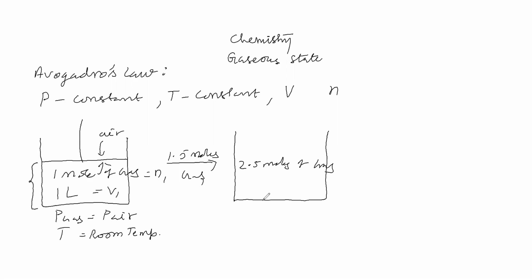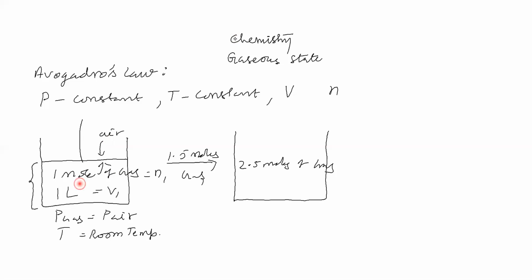Due to the addition of gas, the number of molecules increases. Therefore, the added moles of gas and the already present moles of gas push the piston upward.